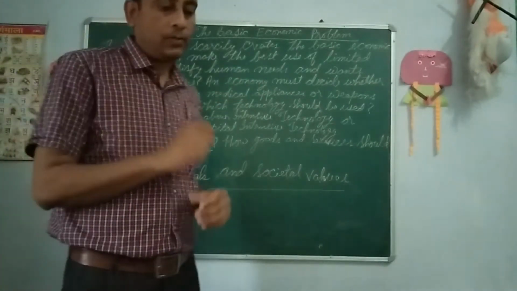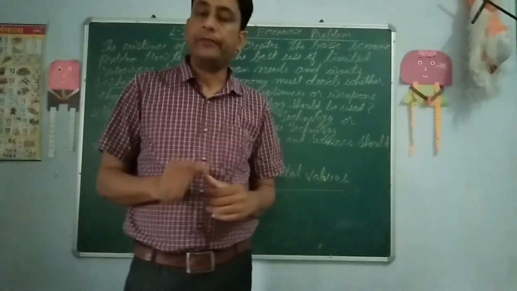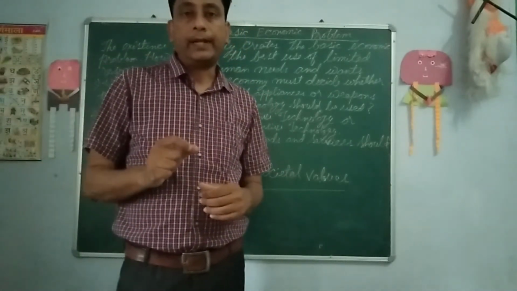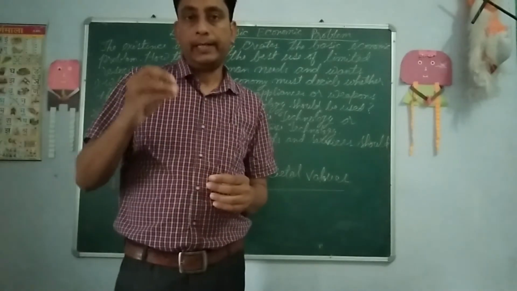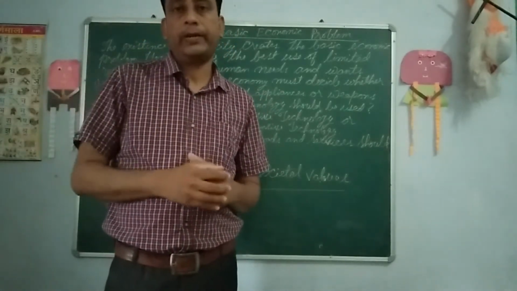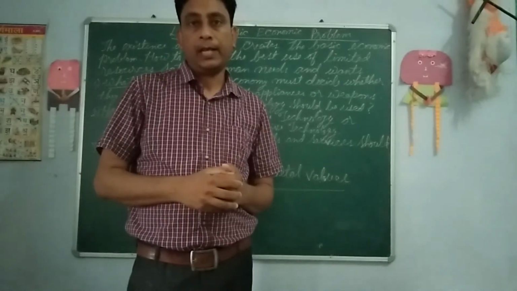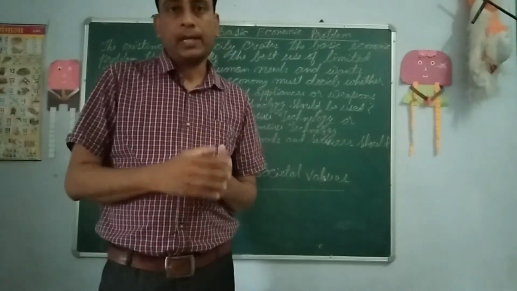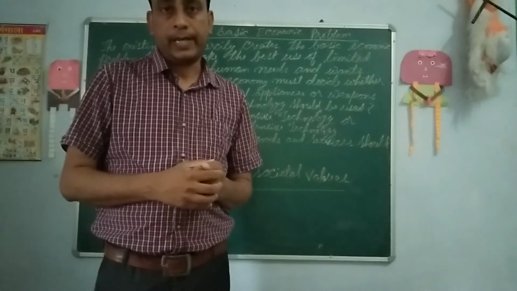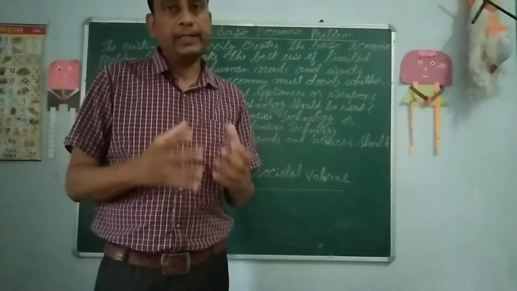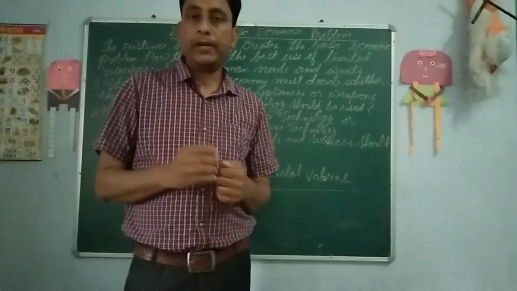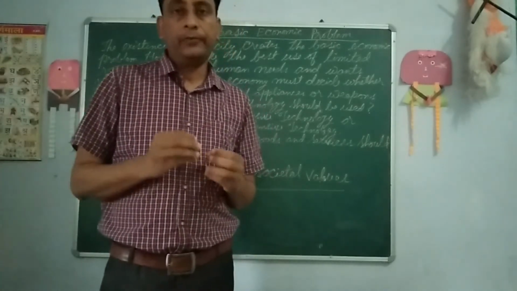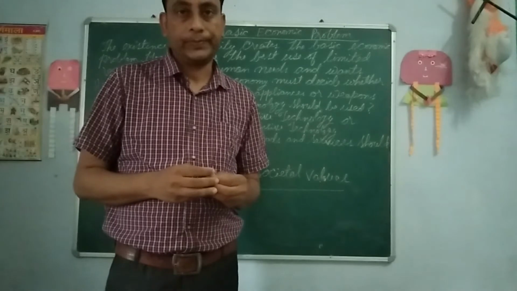This is the basic question in front of every economy: which product is the topmost priority of any country. According to time, demand and needs also change for every country. So the government of that country will decide what to produce.